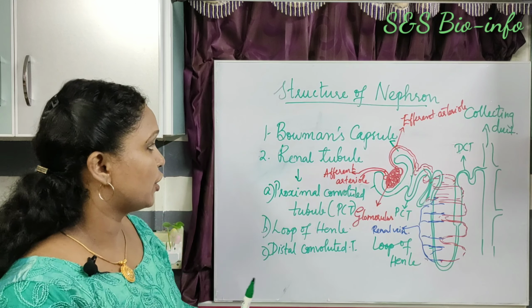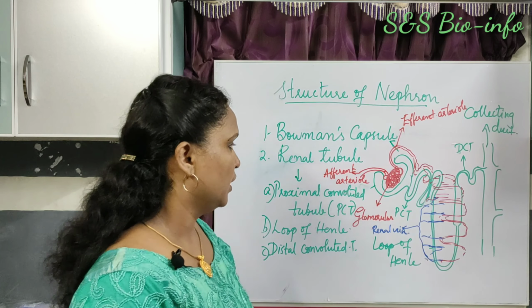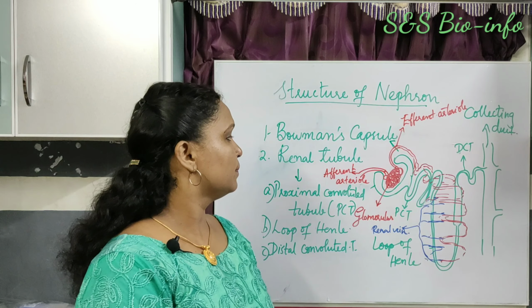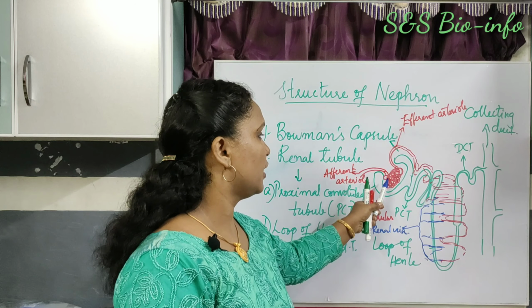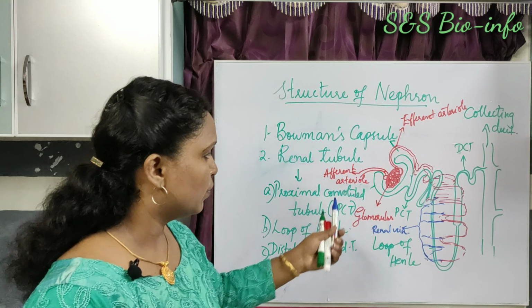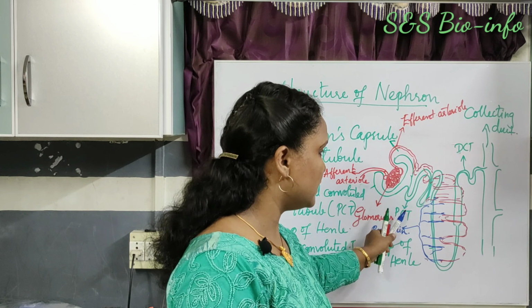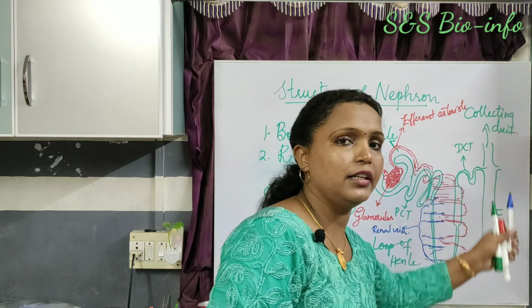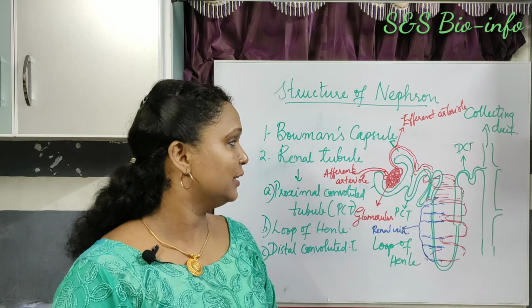Okay, this is the structure of human nephron. Did you get the parts? The Bowman's capsule with the afferent arteriole, glomerulus. The efferent arteriole leaves from the Bowman's capsule. The parts are PCT, Henle's loop, DCT, and finally it opens into a collecting duct.